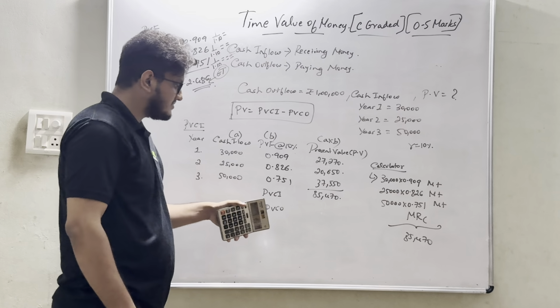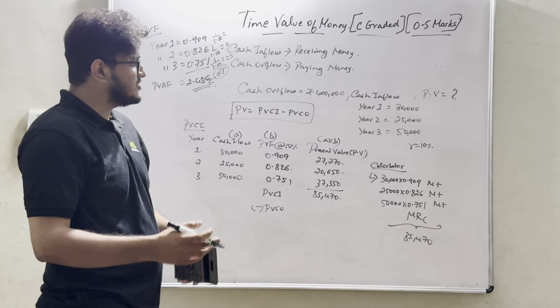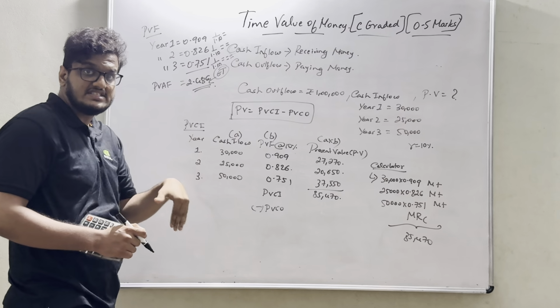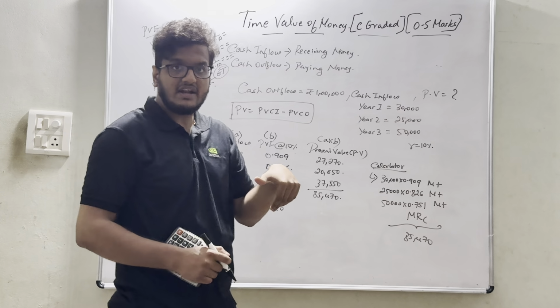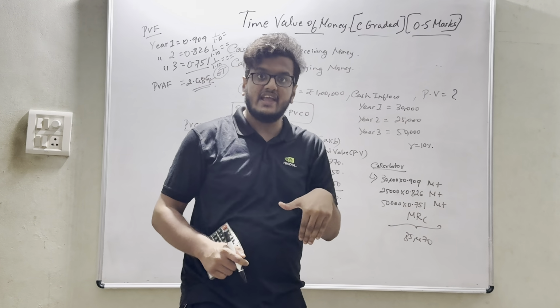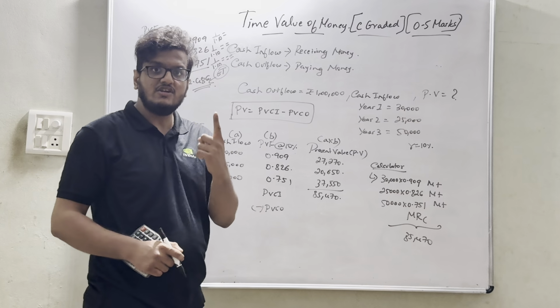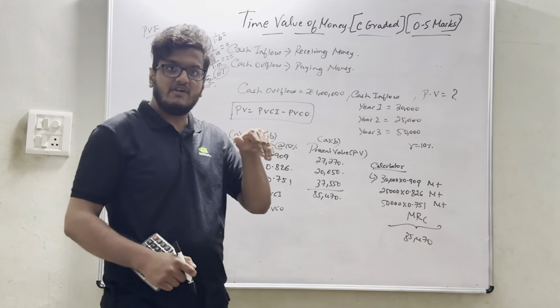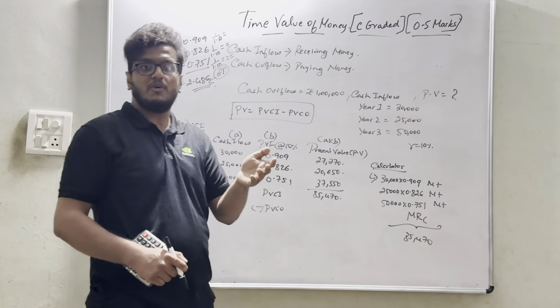Yes. What is the present value of cash outflow? Cash outflow is nothing but the 1 lakh, the amount that I am spending today. What will be my rate today? 1 rupee only. First year, today. At the end of 1 year, 1 divided by 1.10 is nothing but 0.909.